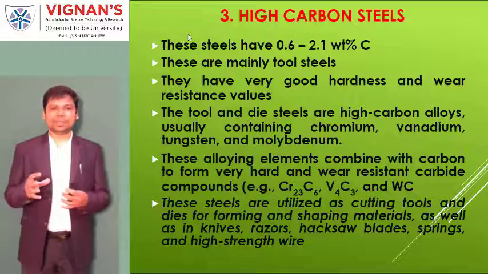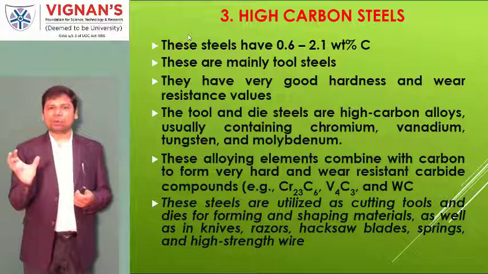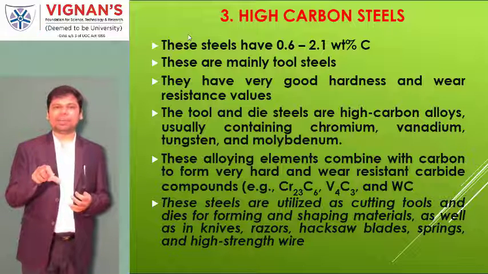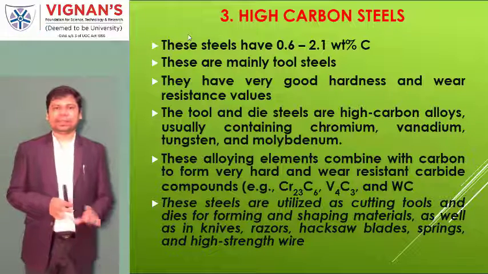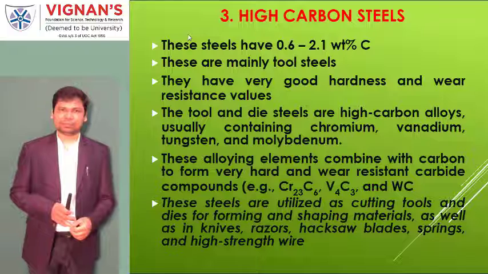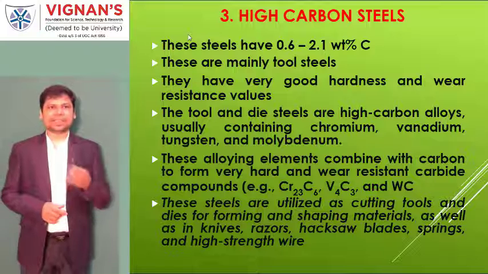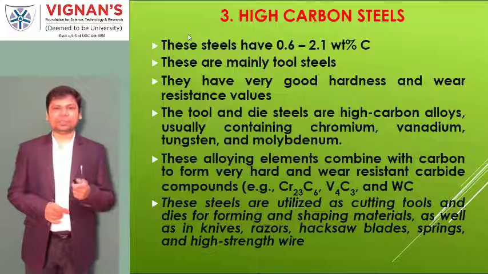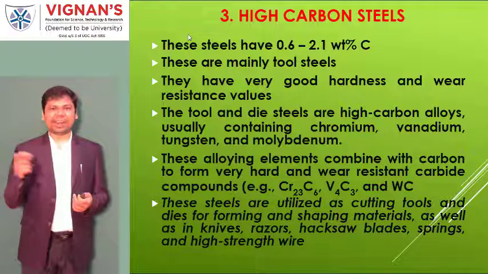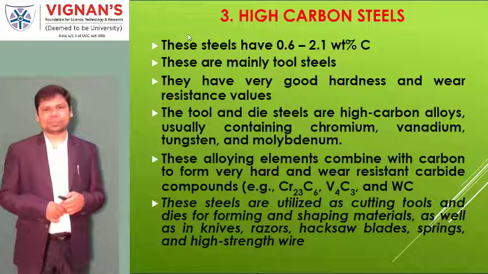These are very hard because whenever we add elements like chromium and tungsten, the chromium reacts with the carbon and forms chromium carbide. It is nothing but carbide products. The carbide nature itself is strong and very hard. That's why the material behaves as a hard material. These high carbon steels are used in manufacturing cutting tools, and in making knives, razors, hacksaw blades, and springs, all made up of high carbon steels.